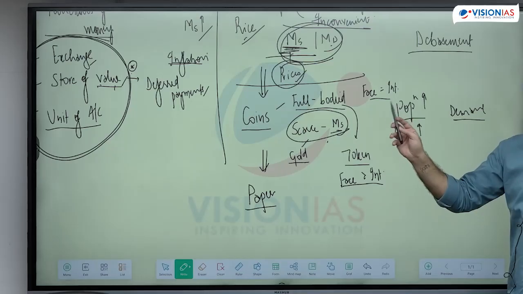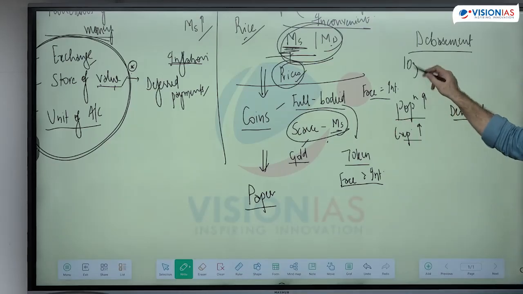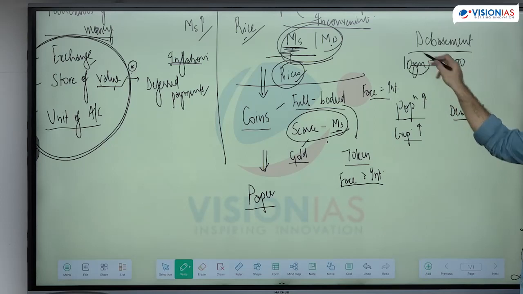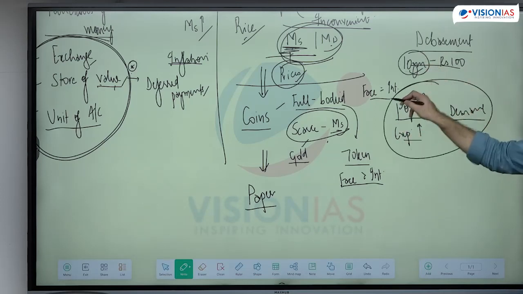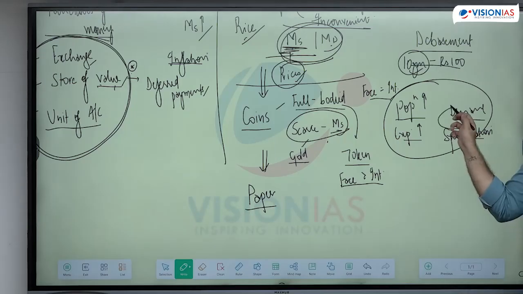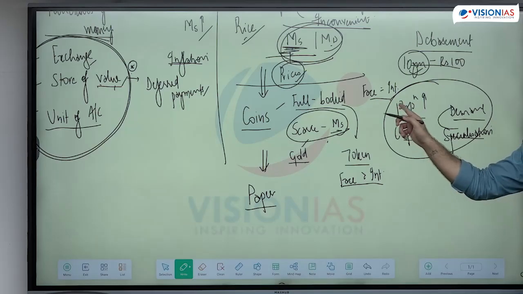With the same value of gold, if you are making 10 grams and you are making it a 100 rupees ka coin, but the quantity is limited and now population is increasing, expenditure is increasing, demand for money is more. Not only that, specialization in the economy. स्पेशलाइजेशन तभी हो पाएगी जब ज़्यादा मनी है. If you have too many different products being produced in your economy, that means the demand for money is quite high. This will have to be matched by the supply. How do you match the supply?